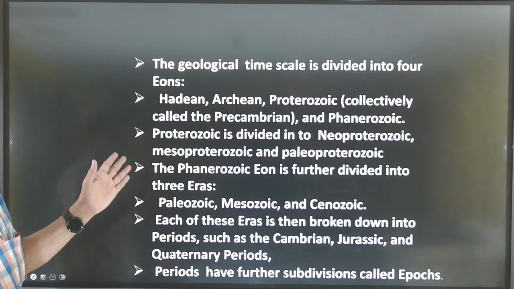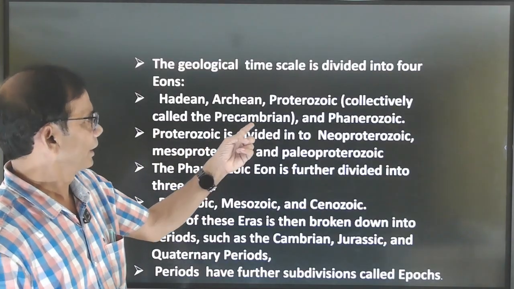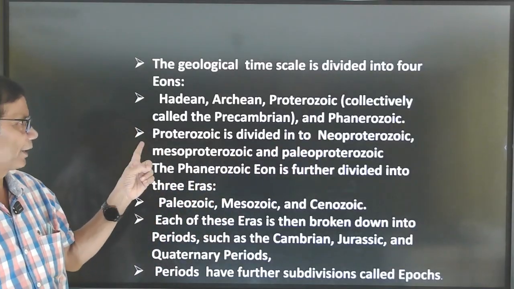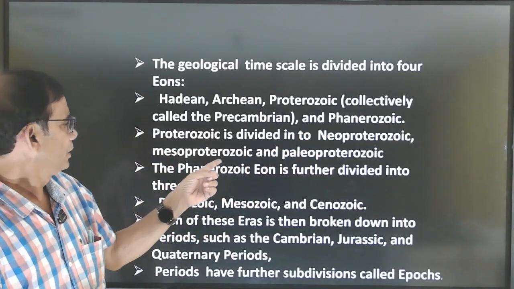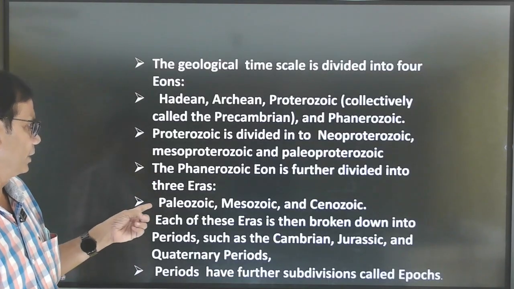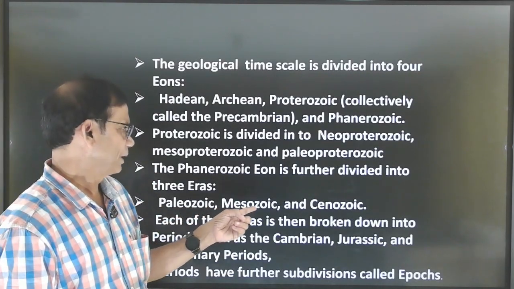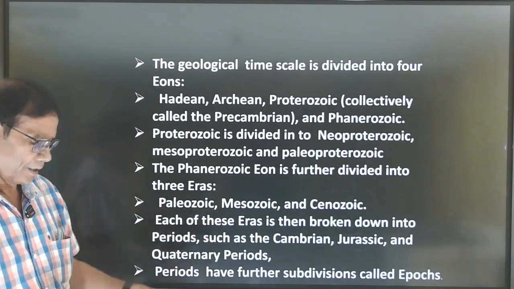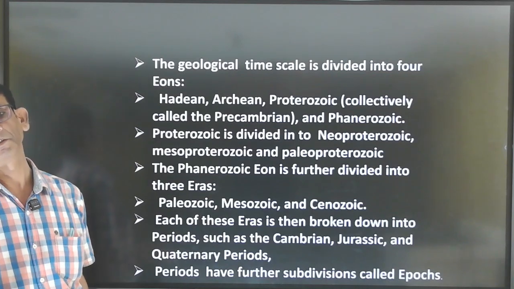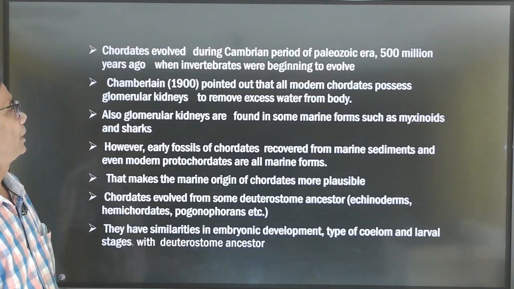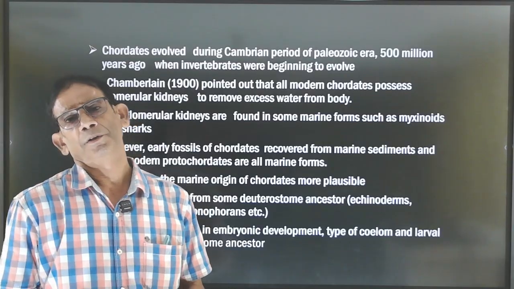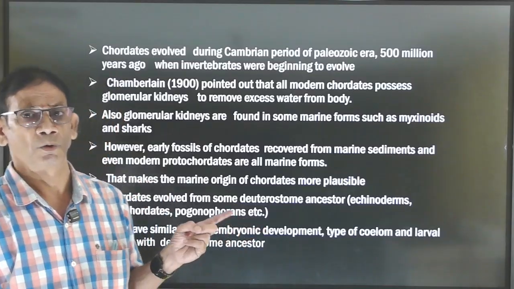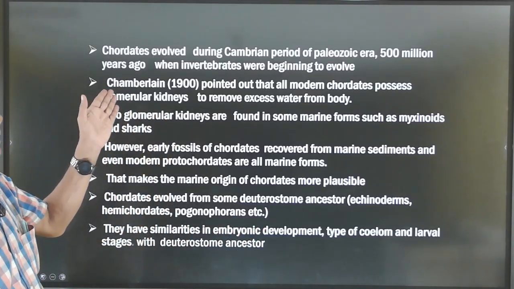So the Hadean, Archean, and Proterozoic are collectively called the Precambrian, and then the Phanerozoic. This Phanerozoic is again divided into Paleozoic, Mesozoic, and Cenozoic. Of this Paleozoic, in the Cambrian period, first chordates evolved. So the Cambrian period is about 500 million years ago, when the first chordates evolved.